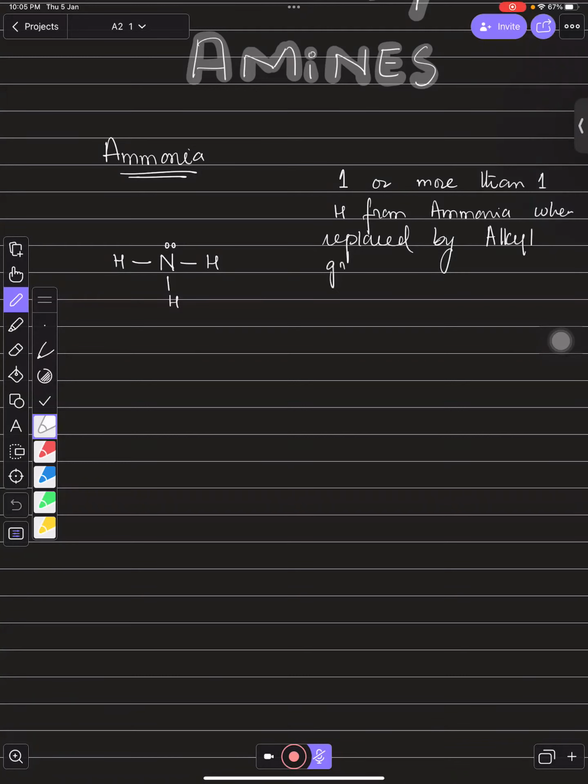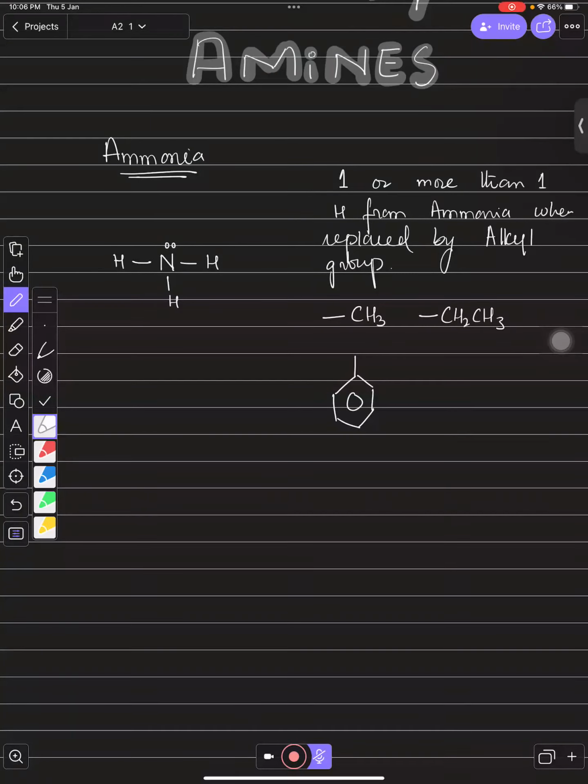What is an alkyl group, Bacho? You just need to remember, an alkyl group is whenever you talk about carbon chains. Suppose you're talking about CH3, this is an alkyl group. If you're talking about CH2CH3, this is an alkyl group. Even a longer chain like this is also an alkyl group, because it is also a number of carbons over there, right? So all these are alkyl groups. Whenever one or more than one hydrogen is replaced by these alkyl chains, ammonia is converted into amines. All right, every one of you?